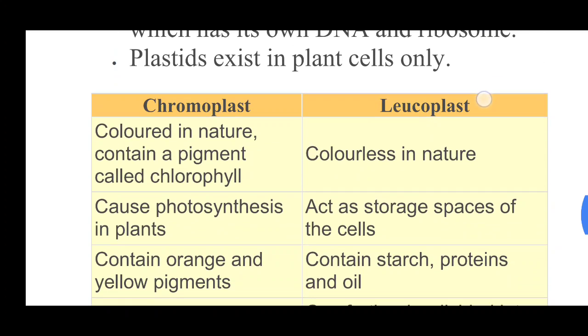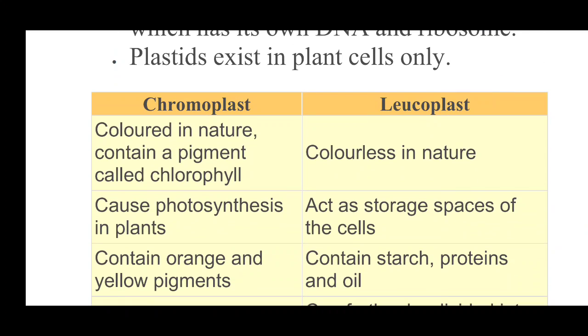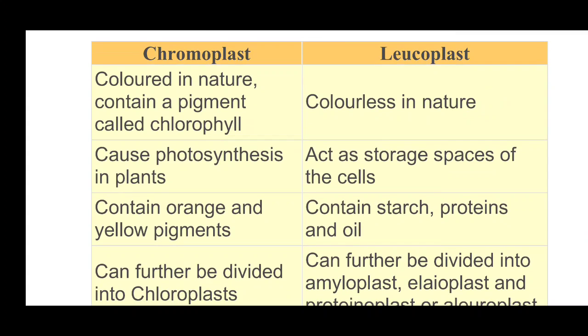There are many types of plastids. Basically, we will be discussing two types of plastids, that is the chromoplast and the leucoplast. The chromoplast gives color to the cell, that is colored in nature, and contains a pigment called chlorophyll. Chlorophyll is present in the leaf, and the green color of the leaf is because of the presence of chlorophyll.